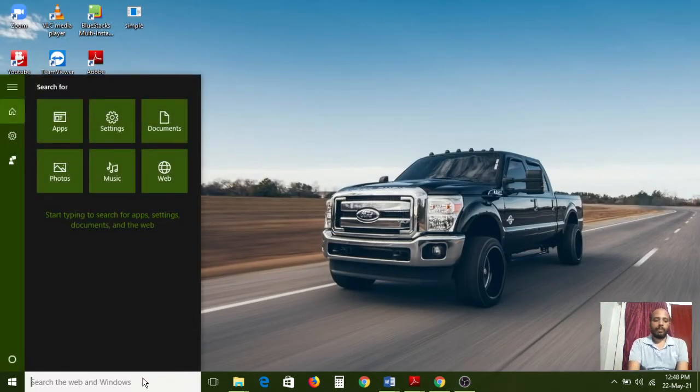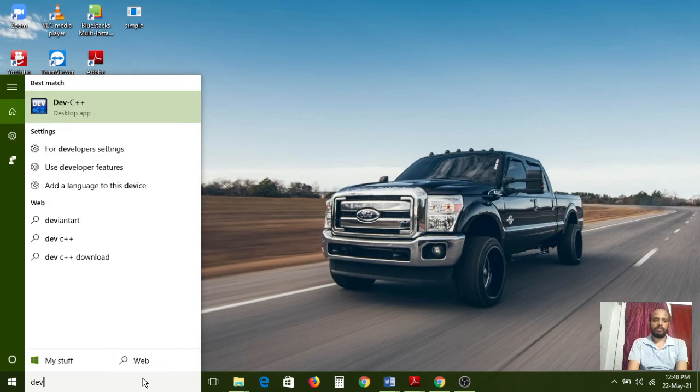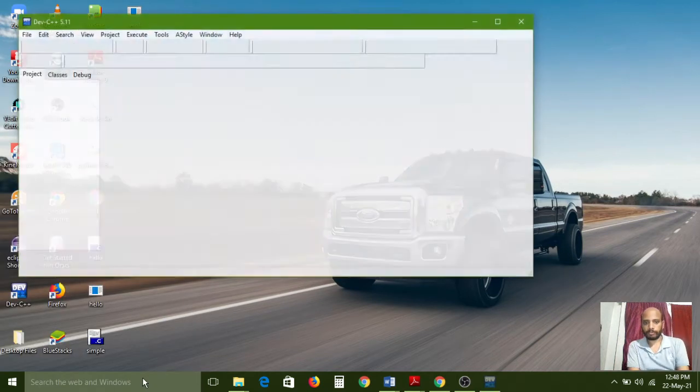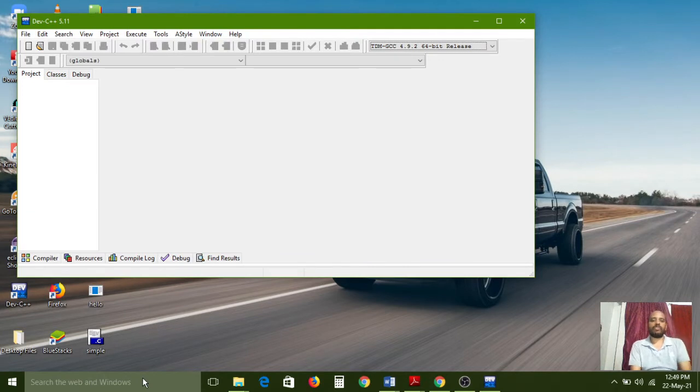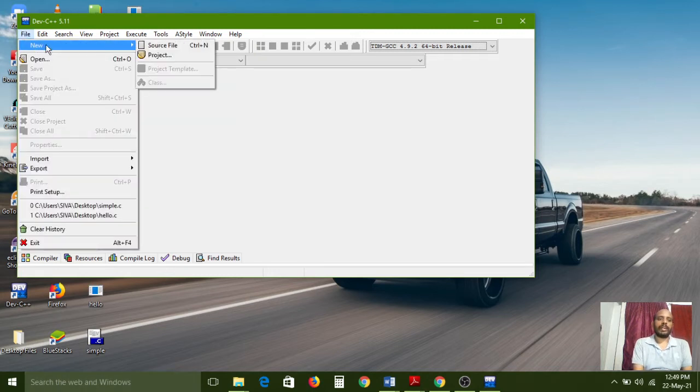For that I am opening the Dev C++ window. The Dev C++ editor is already opened here. If you want to type any program here, we compulsorily need to open a new source file. For that, go to the File menu, choose New and choose the Source File option. Or there is one more shortcut key, Control N. If you want to open a new file, Control N is also very useful.